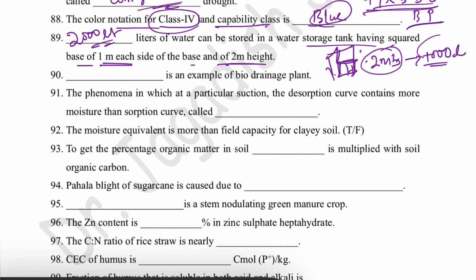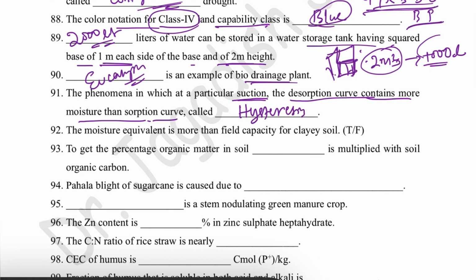Dash is an example of a bio drainage plant, that is eucalyptus. That is used as a bio drainage plant. The phenomenon in which, at a particular suction, the desorption curve contains more moisture than the sorption curve is called hysteresis. The curve will look like this, with potential or suction, water potential, and moisture content.